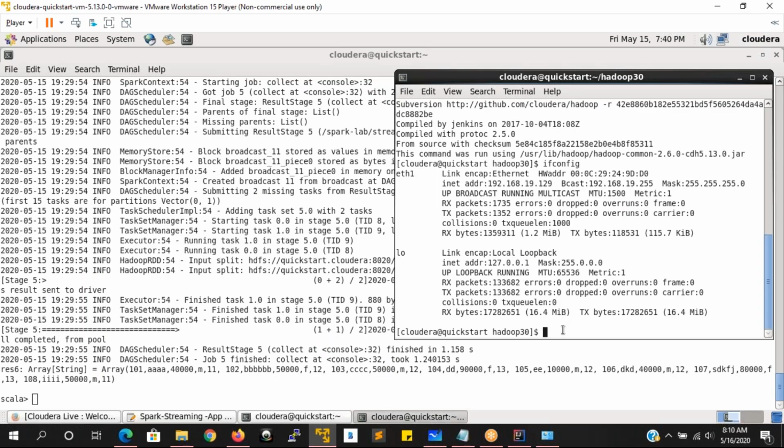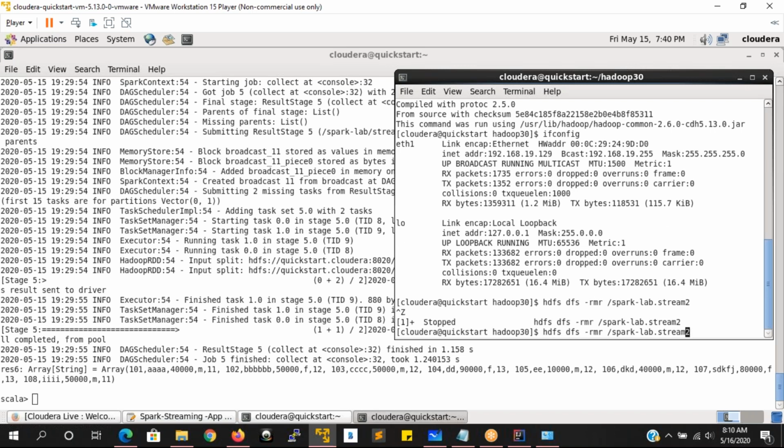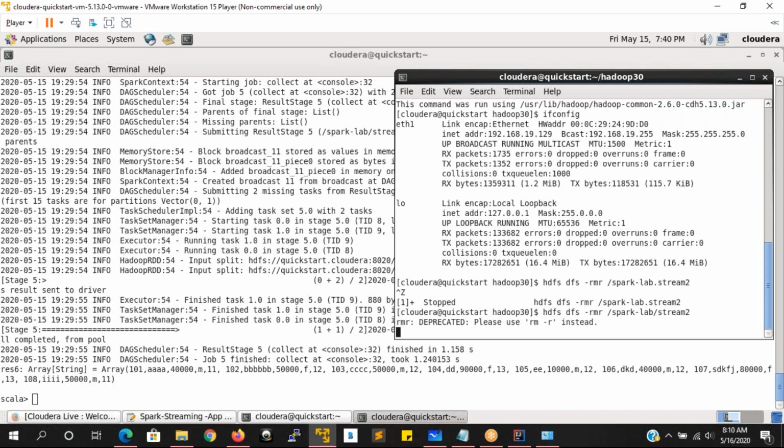So now what I'm trying to do here is remove the directory again. hdfs dfs -rmr spark-lab stream2. This directory I'm removing completely. Again, I'm going to load the data, and we'll see how exactly that data is going to be collected by the streaming application in the IntelliJ IDE.